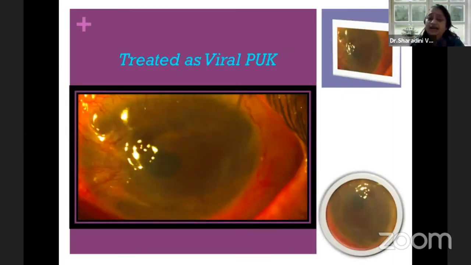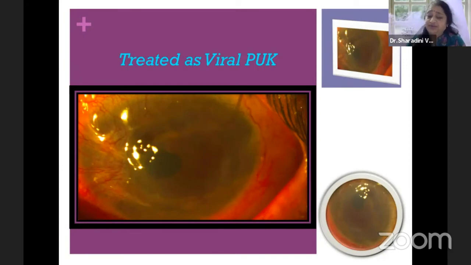So sometimes your clinical acumen is very important in differentiating, and that is what we have to learn. Now, exactly the opposite case. This patient was being treated as a viral PUK for almost 3 weeks. The patient was not responding, in fact worsening. The other eye was not examined. When the patient was referred to us, this was the clinical picture, and even in the other eye a similar picture was seen.